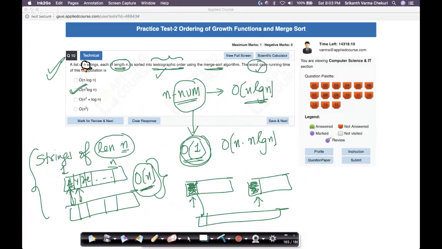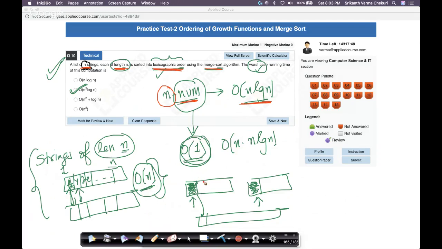You have a list of n strings, each of length n, to be sorted in alphabetic or lexicographic order using merge sort. What is the worst case running time? If you think about n numbers using merge sort, when you try to solve merge sort with n numbers, what is the time complexity? Order of n log n.